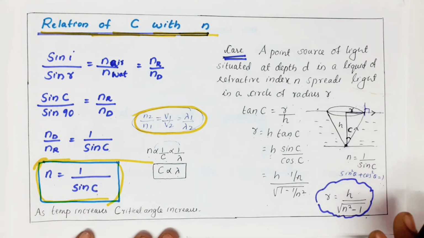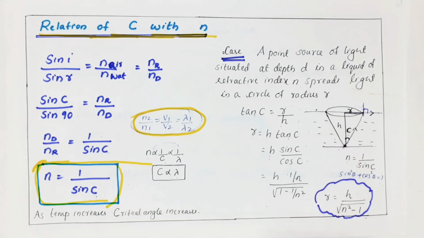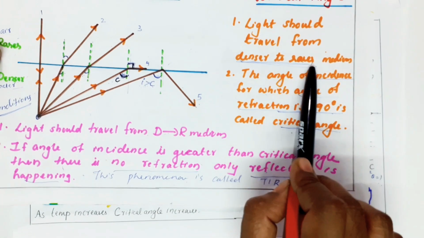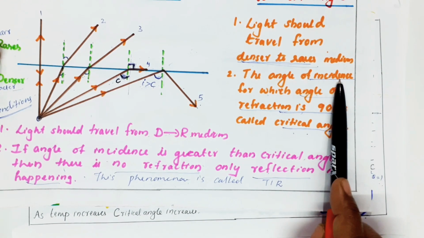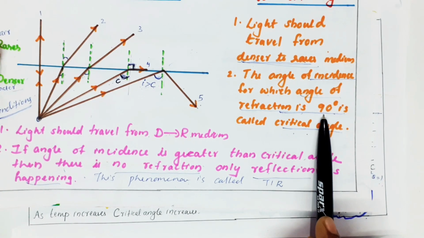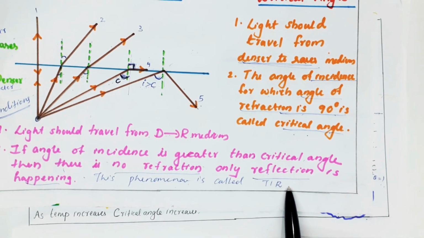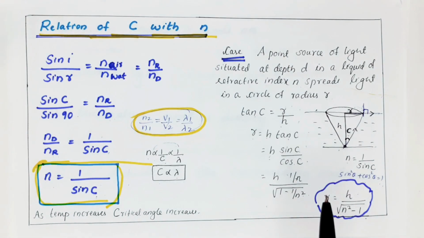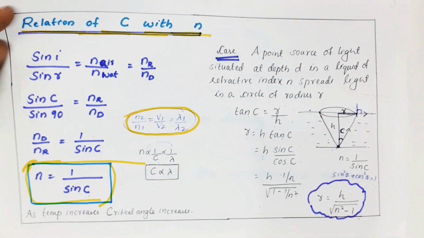A lot of questions they ask for the exam related to this. So in this case, you remember the conditions of critical angle. Light should travel from denser to rarer, and it is the angle of incidence for which refraction is 90 degrees. Then another one is total internal reflection, which means the angle of incidence should be greater than the critical angle. Then I gave a relation, I gave the circular patch.